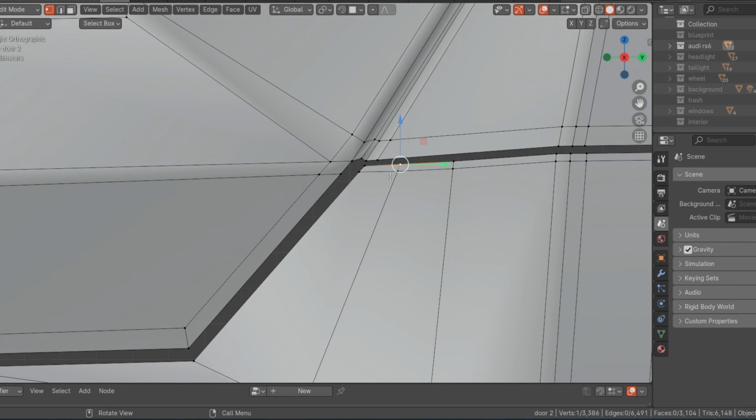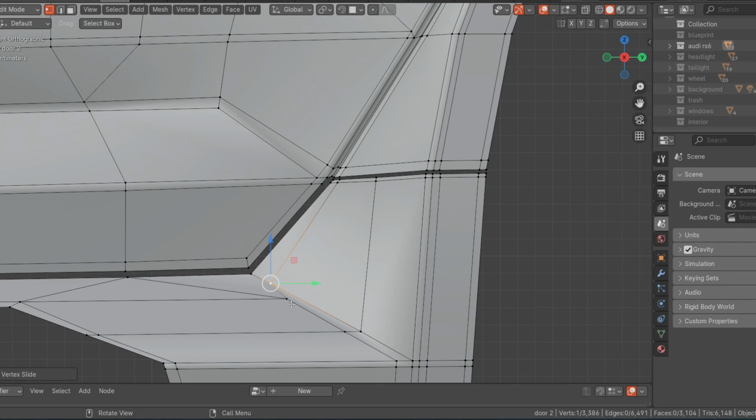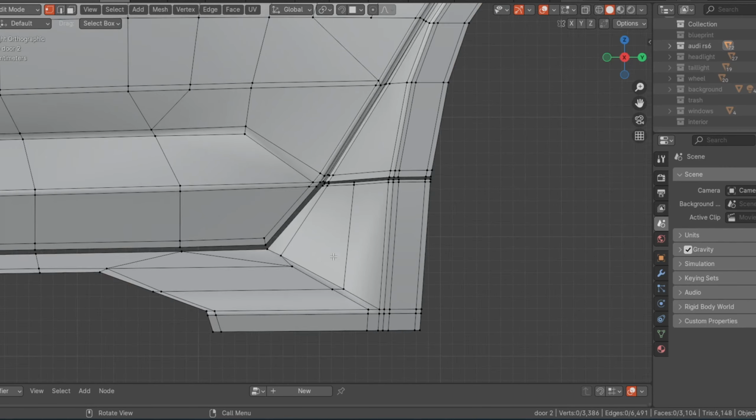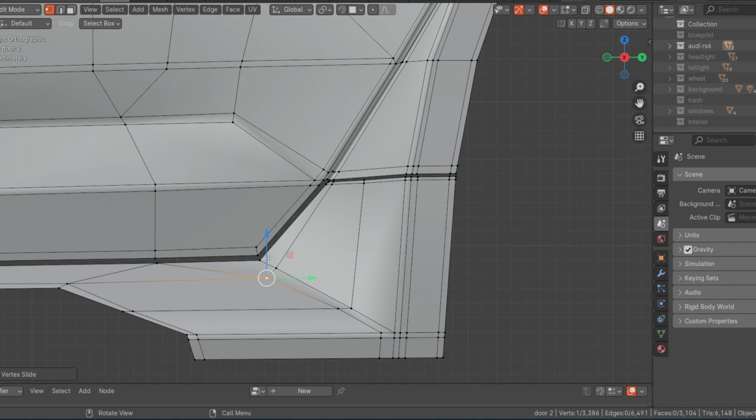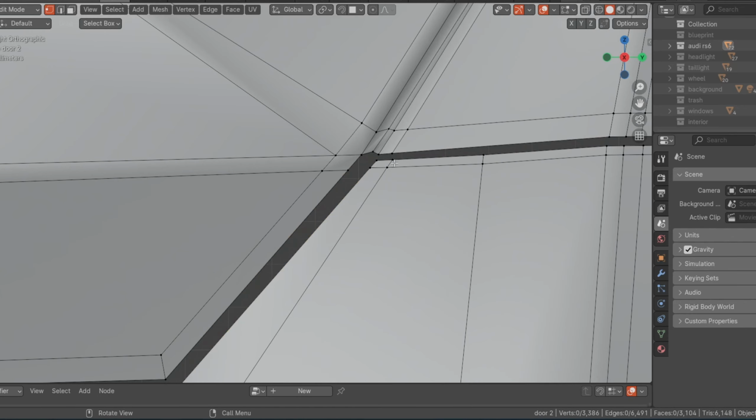Yeah, so we have that. Select these two, double G to slide this. Select this one, also slide it to this part. Slide this one. Also, now I'll try to match this part. Then fill it.